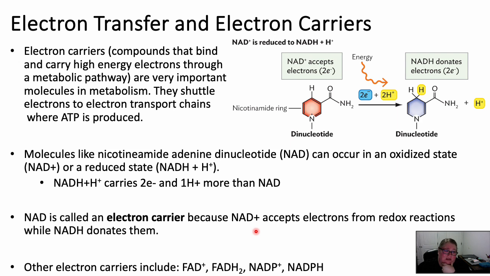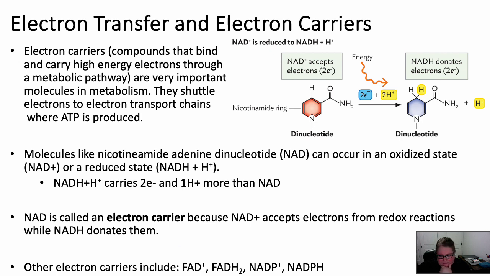So it's going to be reduced, and then we're going to have that NADH that can then be oxidized to release the electrons into the electron transport chain that's part of that oxidative phosphorylation step. So these electron carriers are a very important piece of this whole metabolism process. If we didn't have these, we wouldn't have a way to transfer those high energy electrons from molecule to molecule to molecule.